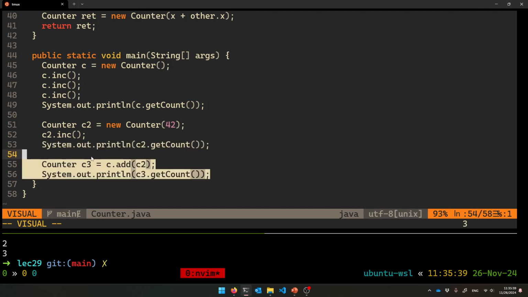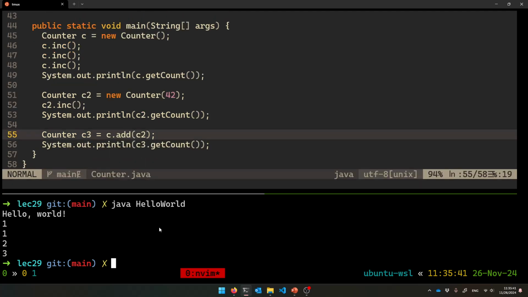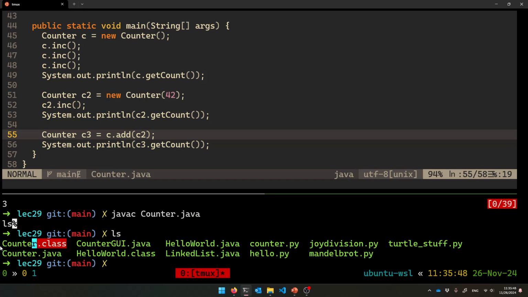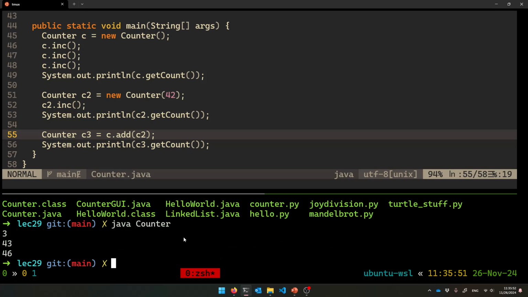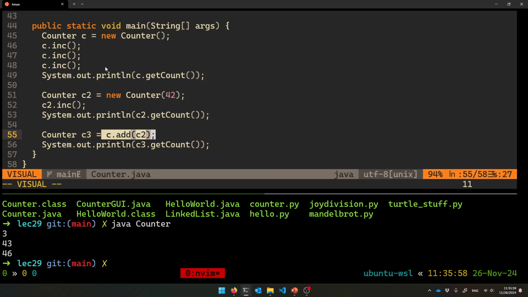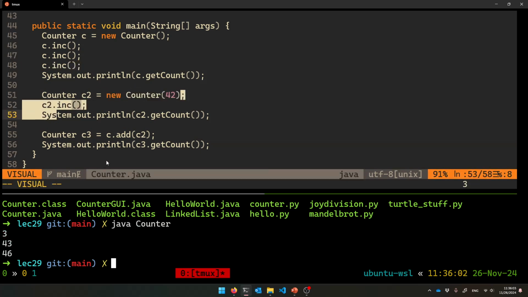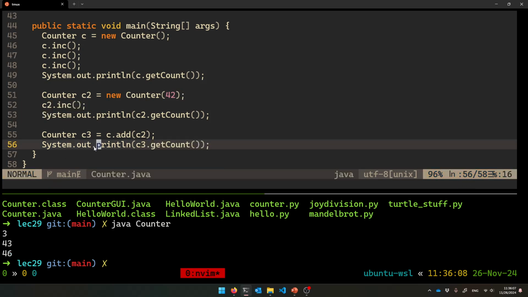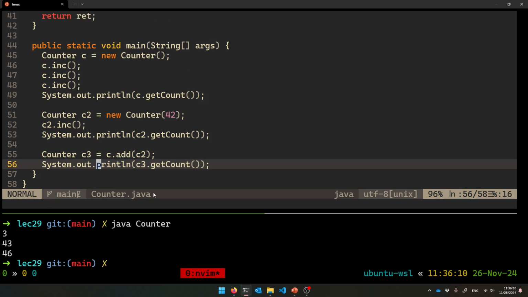And then I want to be able to add two counters together. We'll get to that. So javac Counter.java will create Counter.class, and I can tell Java to run its main method or main function. So I get my 3, 43, and then this one has to do with adding. I want to add C to C2, and that was 3 and 43, so we'll just add their counts inside of them. So the count for that one should be 46, which makes sense. Okay, so that's what I want there.